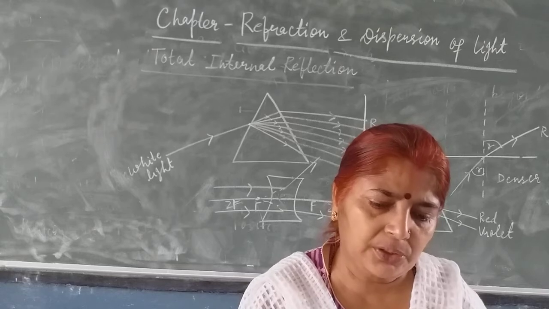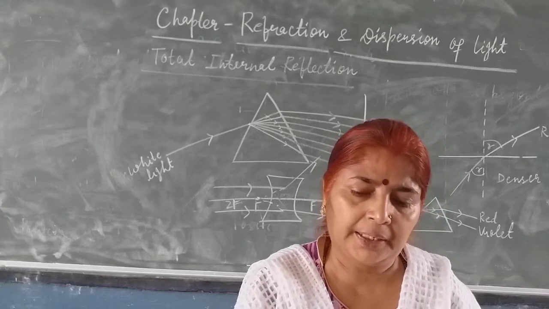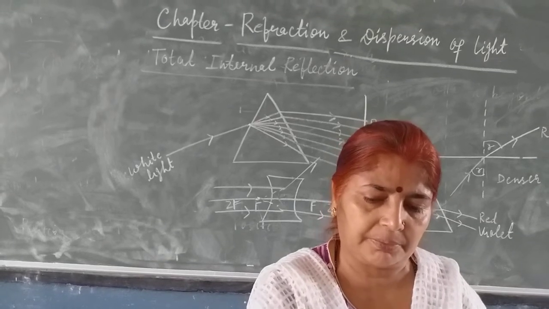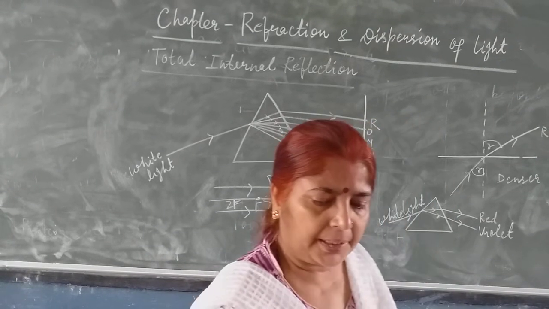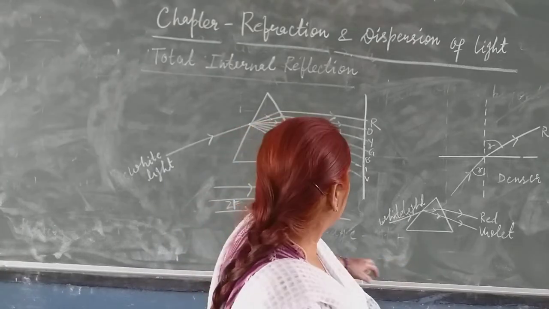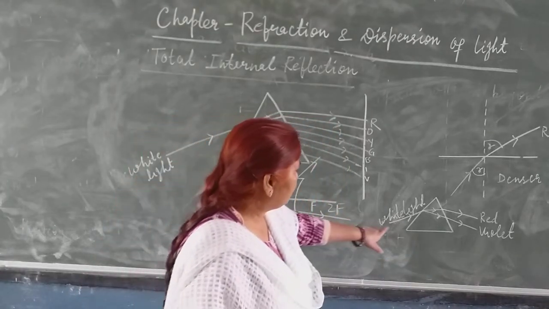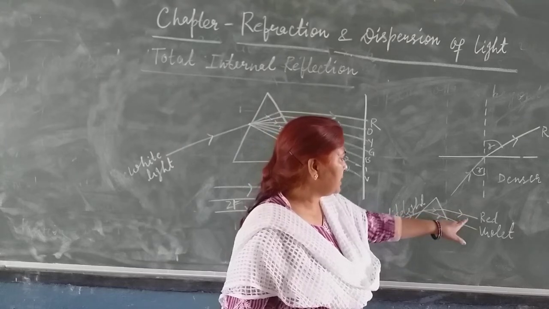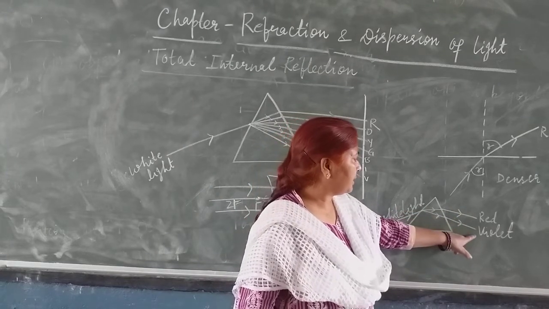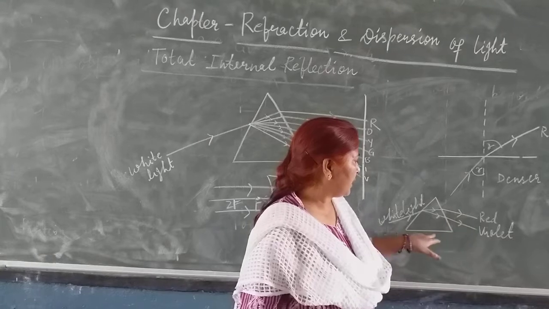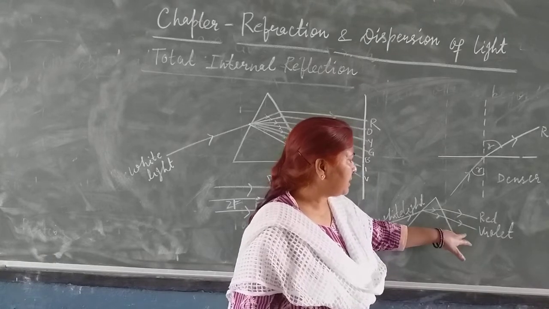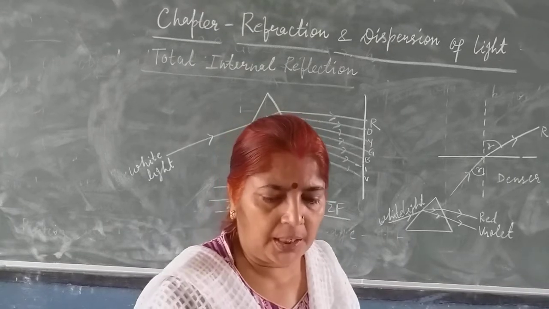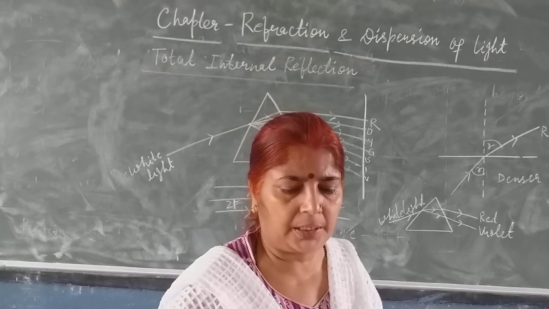Fourth number, which of the following figures correctly represents the passage of white light through a glass prism? I have drawn the correct diagram. You can see, children, when white light is passing through a glass prism, the red color is deviating least and the violet color is deviating most. It is bending towards the base of the prism. So this diagram is correct. Okay, third number ray diagram is correct.